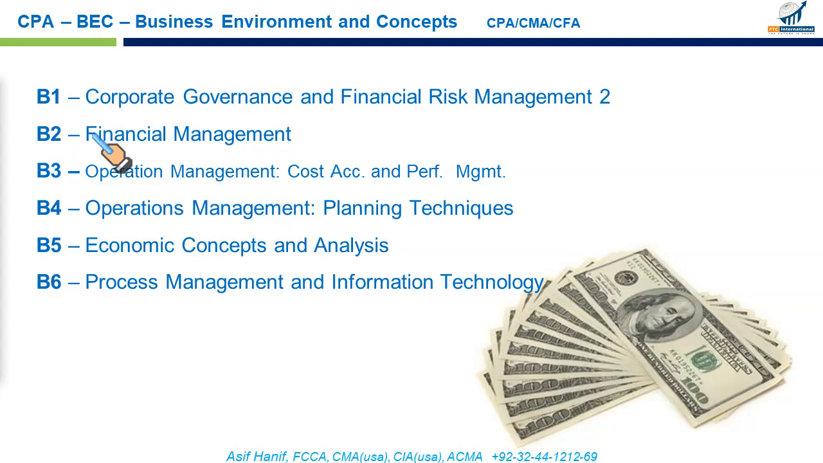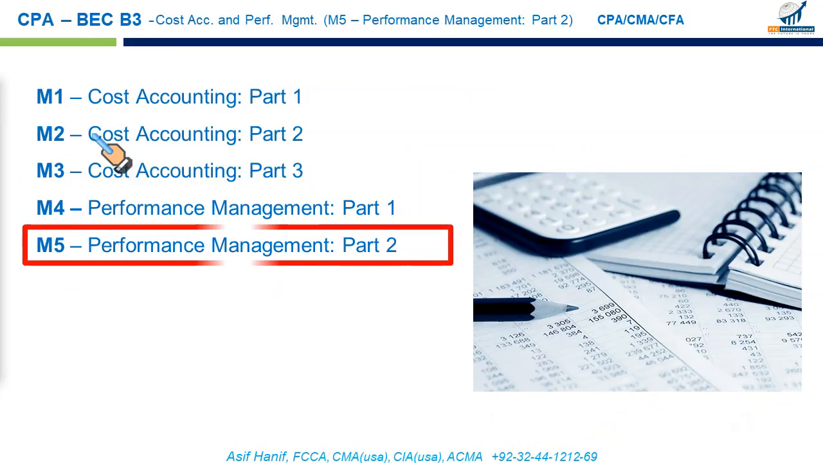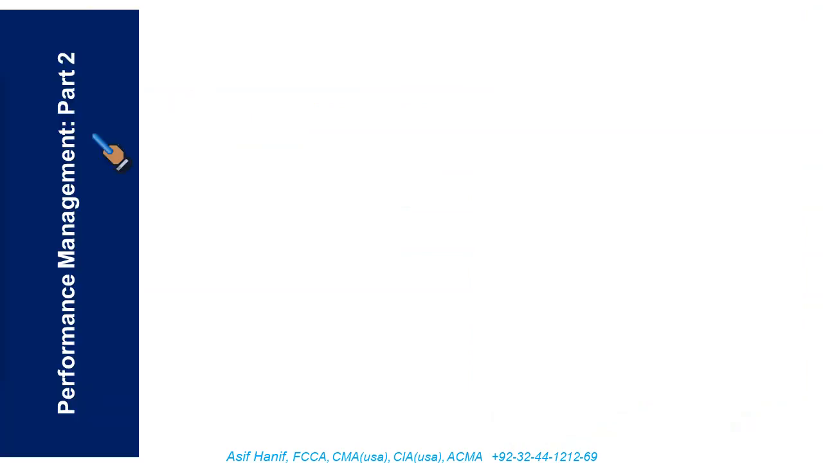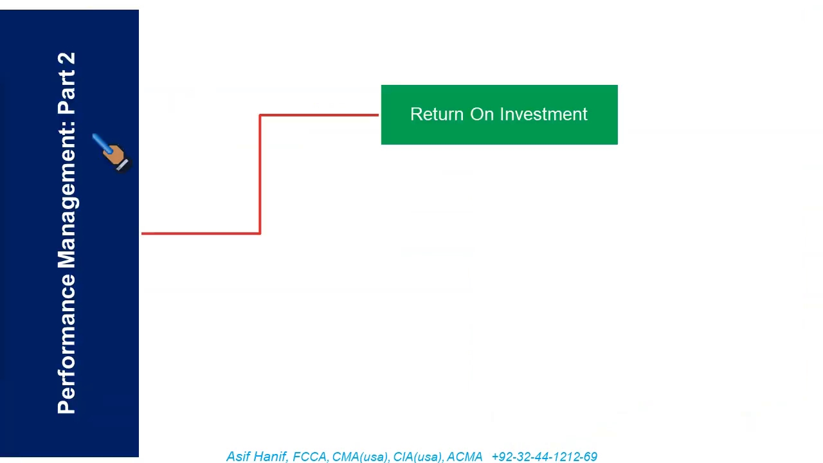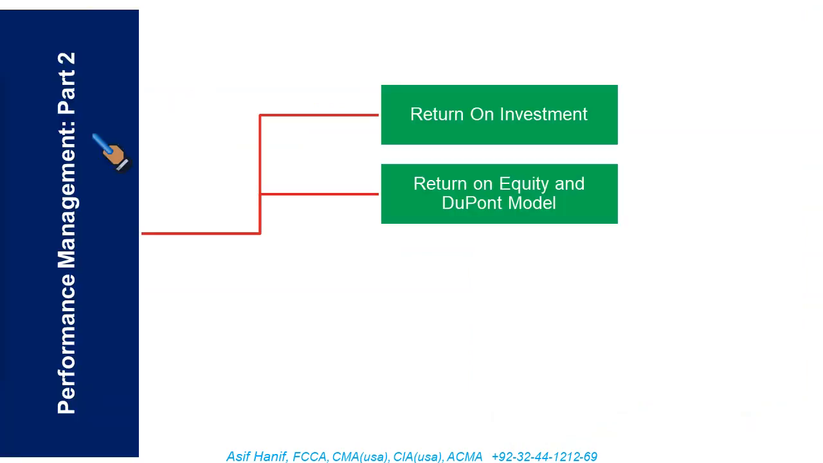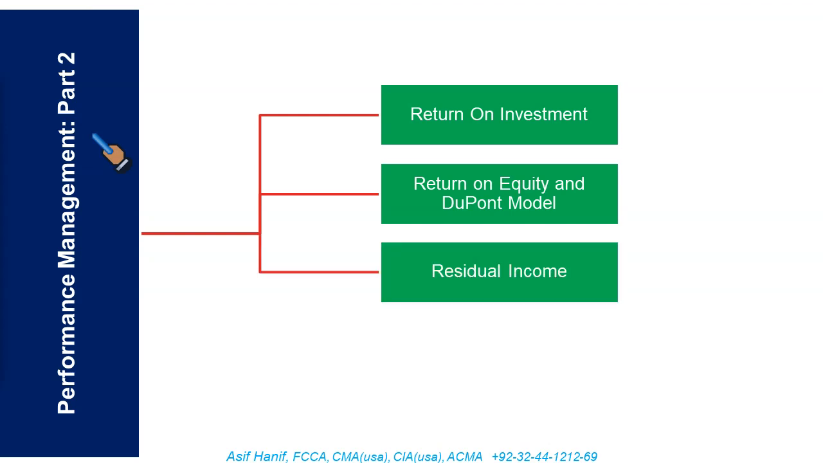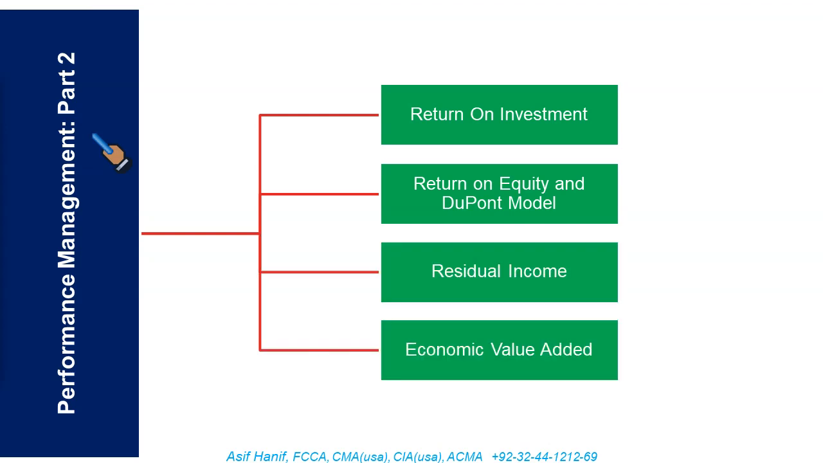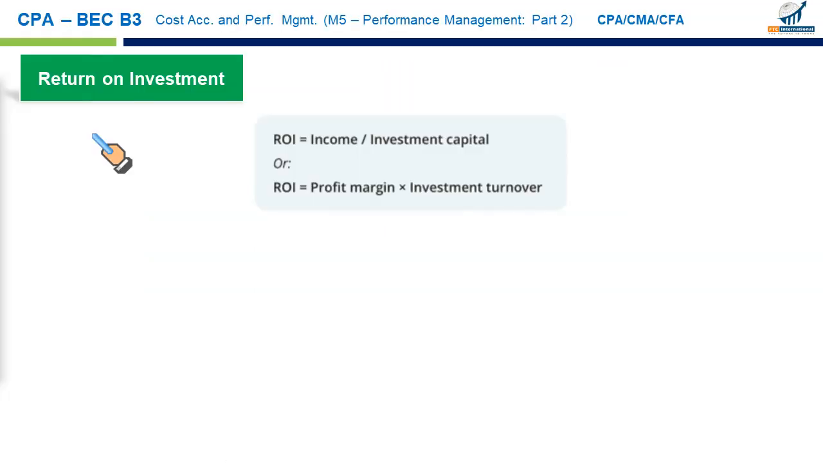Our next module within B3 is Performance Management Part 2. And what exactly do we have to cover in this module? Return on investment, return on equity, and DuPont model, residual income, and finally the economic value added. Let us first discuss the return on investment.